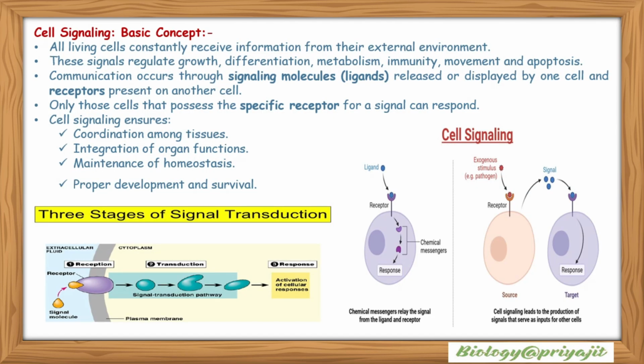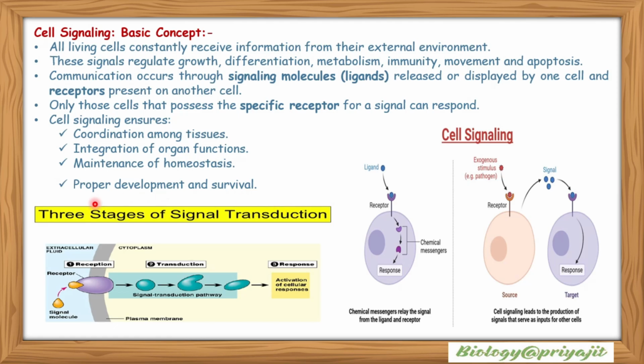Cell signaling, basic concept. All living cells constantly receive information from their external environment. These signals regulate growth, differentiation, metabolism, immunity, movement, and apoptosis. So, communication occurs through signaling molecules like ligands, which are released or displayed by one cell, and receptors present on another cell. So only those cells that possess the specific receptor for a signal can respond. Cell signaling basically ensures coordination among tissues, integration of organ functions, maintenance of homeostasis and proper development and survival of the cell.